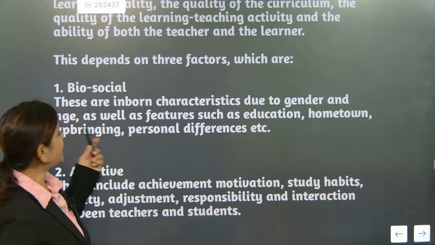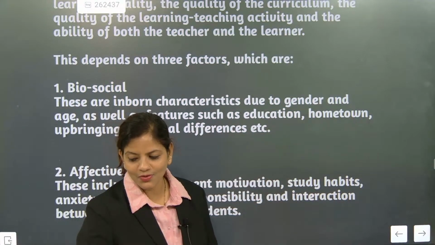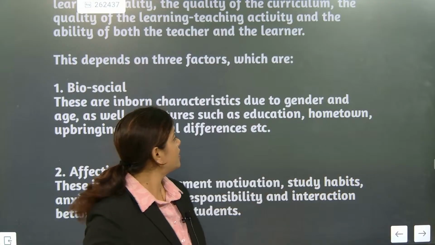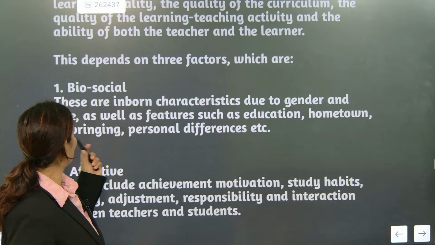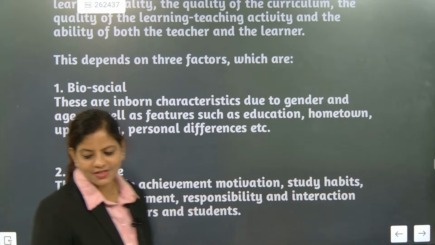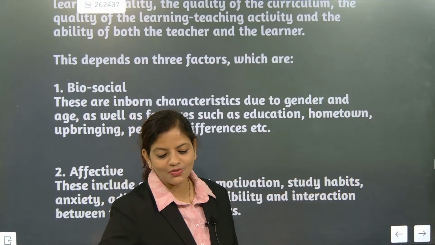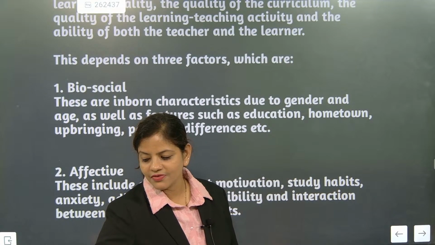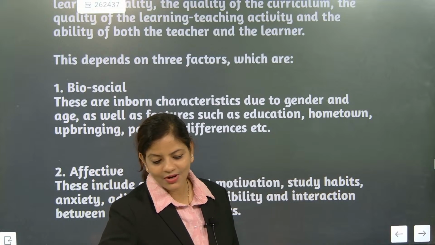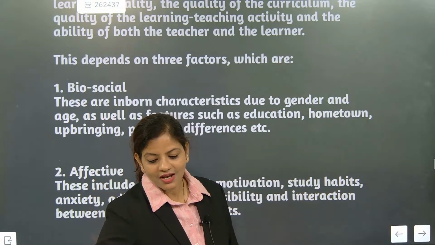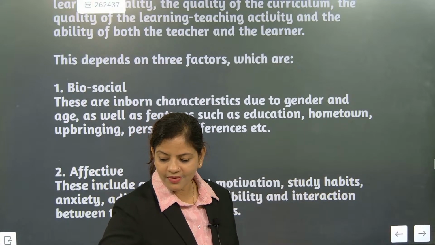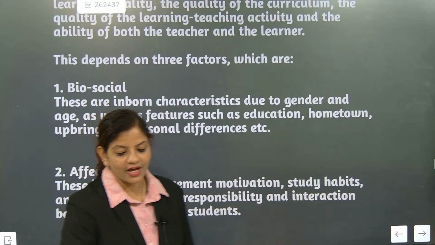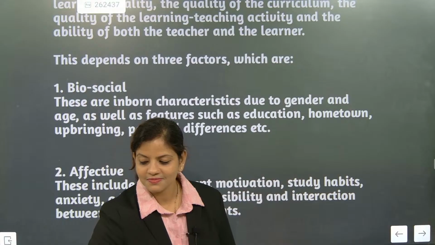Next, age. Age group is also one of the most primal things, that in the age group, what work you are doing. Next is education, hometown, upbringing, personal differences. Personal differences is also very, very important. So if somebody asks you about personal differences, how are you exactly going to generate the personal differences? All the individuals are not the same here. Individuals will be different. I hope you might have understood this one.